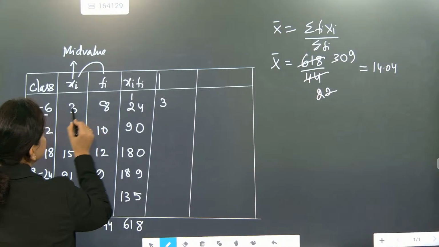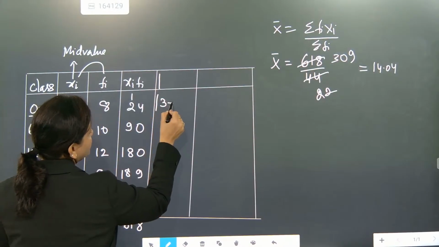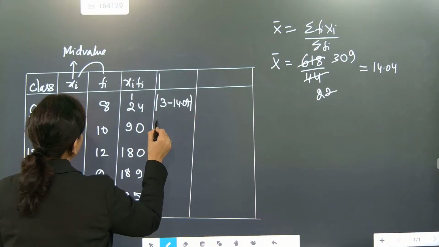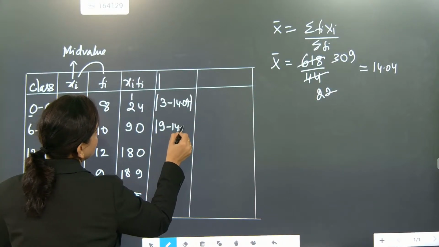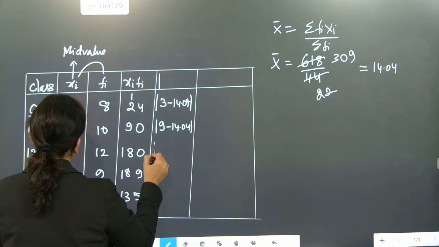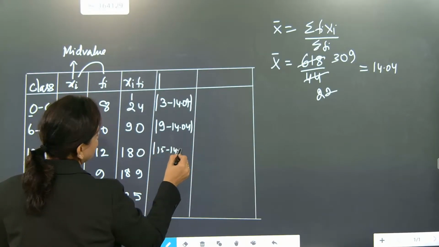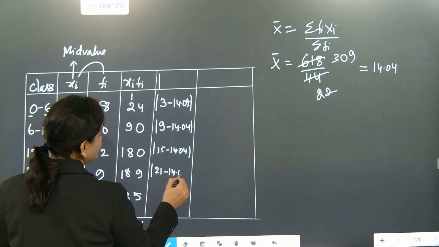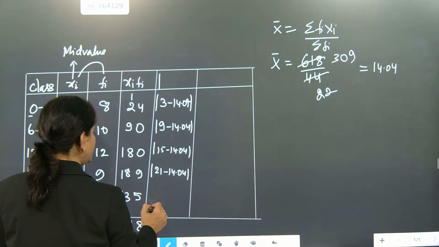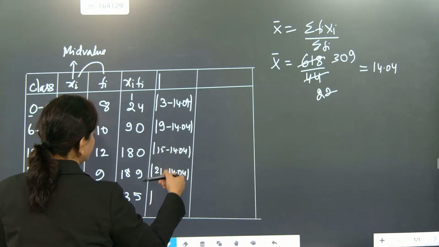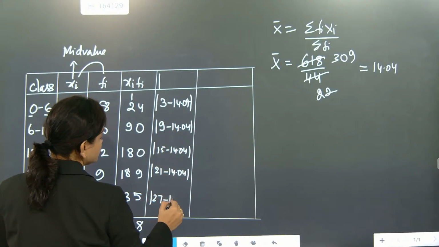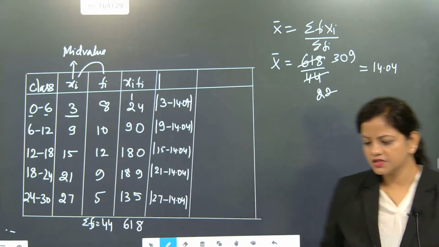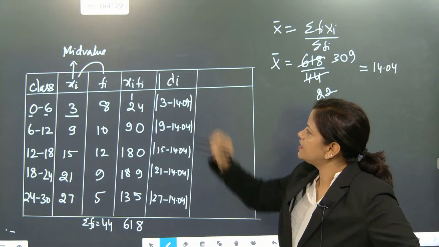The first xi is 3. 3 minus 14.04, like that. Okay, then 9 minus 14.04, then 15 minus 14.04. Now 21 minus 14.04. Then 27 minus 14.04. This much will be coming. This is actually deviation.